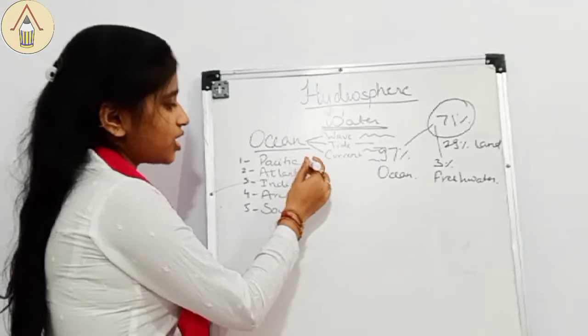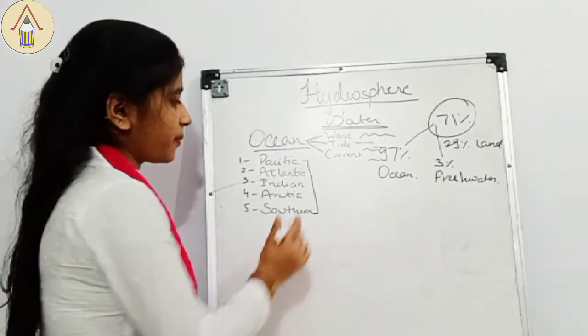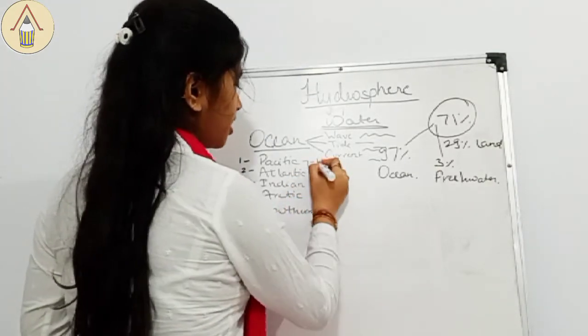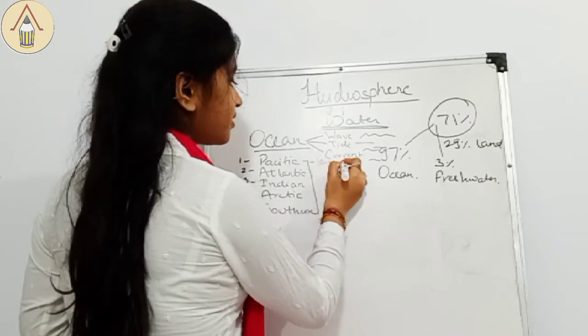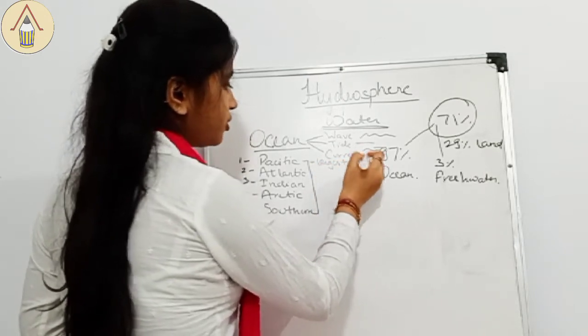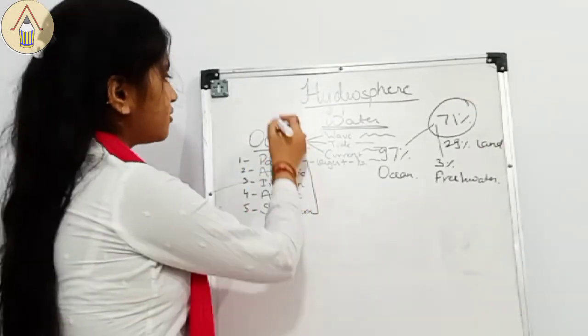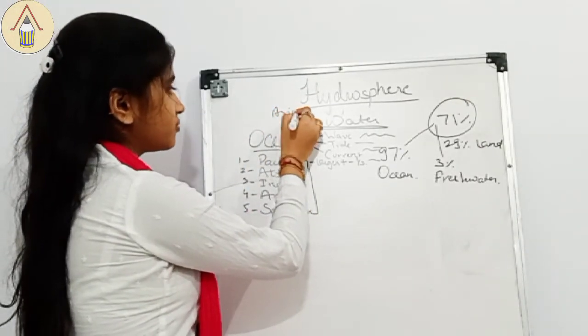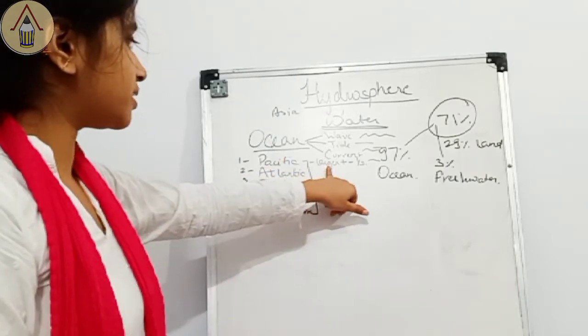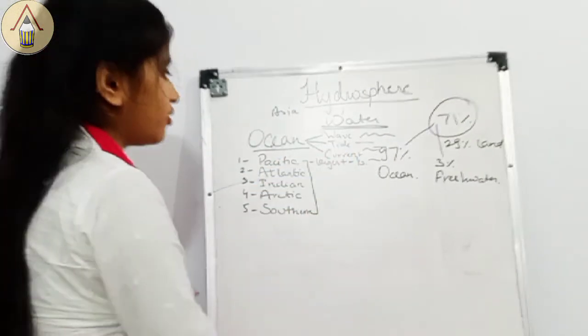First of all, you just have to know about these oceans. So Pacific Ocean is the largest ocean. It covers 1/3 of the total water area. Okay. So Pacific is the largest and it covers 1/3 of the total area.